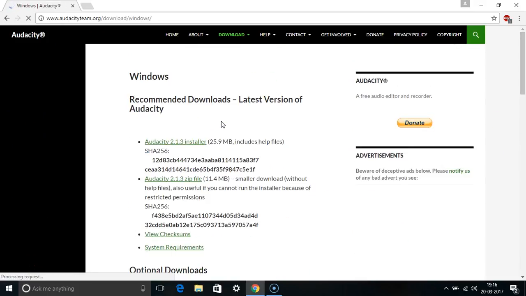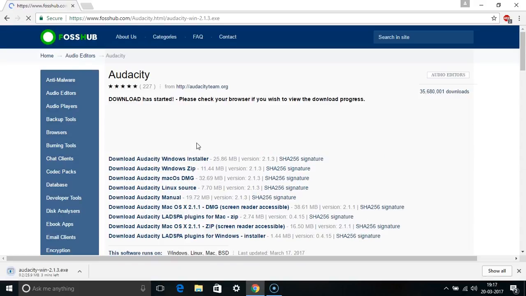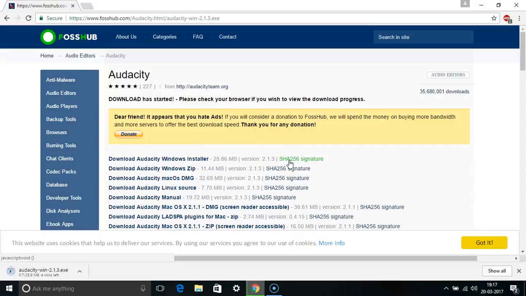So now let's click on Audacity for Windows. Now here let's click on Audacity 2.1.3 installer. To download it, let's left click on this. Now you can see on the bottom of your screen that the download has started.